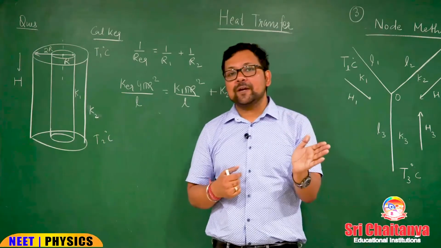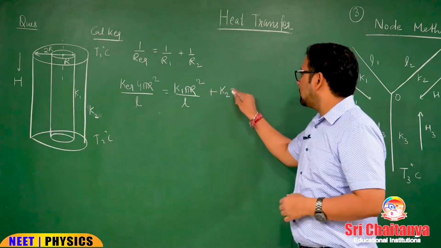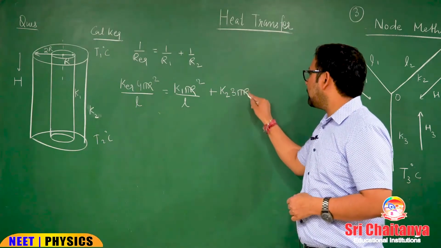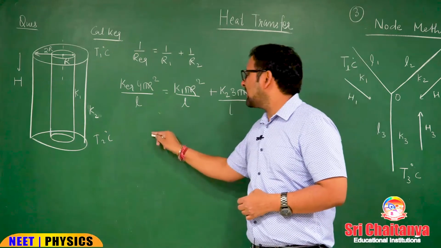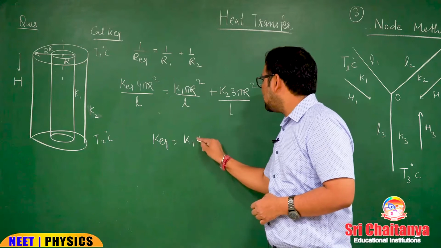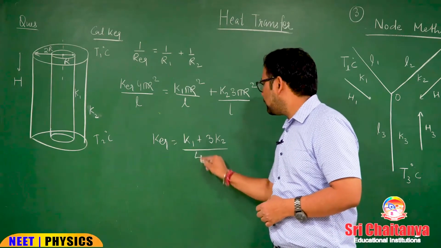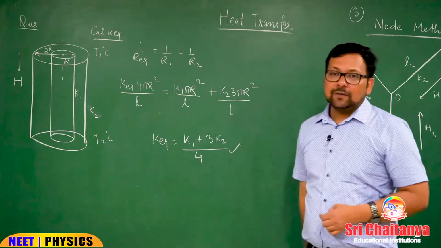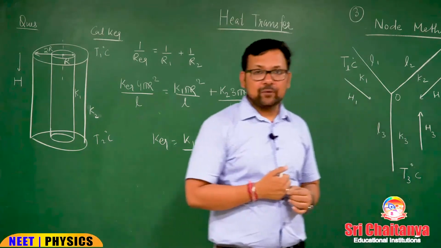It is 4 pi r square minus pi r square, that is 3 pi r square. So, we will take 3 pi r square divided by L, and from here you can calculate K equivalent as (K1 plus 3 K2) divided by 4. So, this is how to calculate equivalent thermal conductivity. Okay.